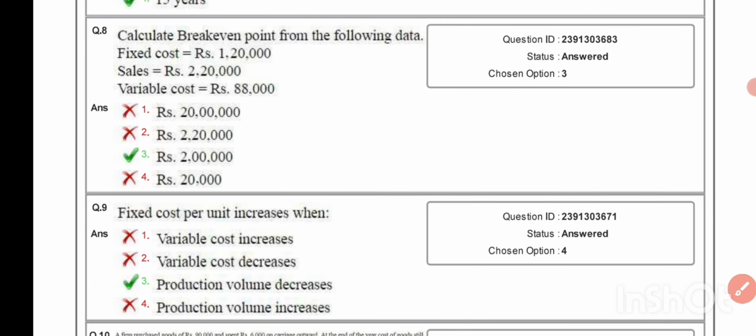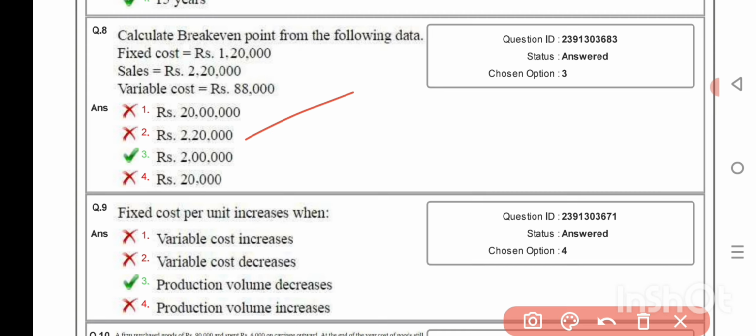Calculate break-even point from the following data. Fixed cost 1,20,000, sales 2,20,000, variable cost 88,000, 2 lakh. Fixed cost per unit increase when production volume decreases.